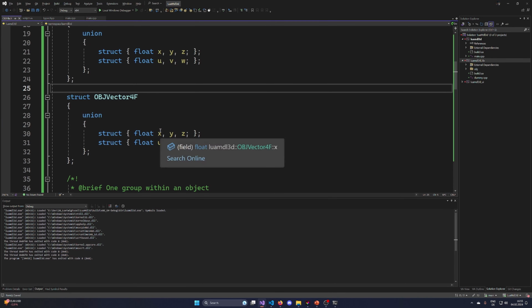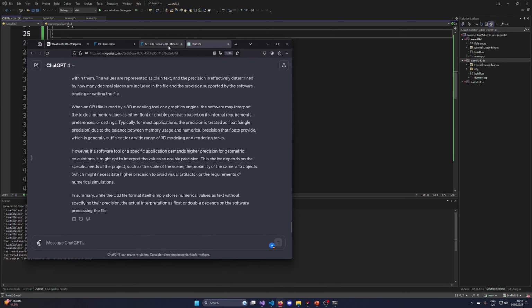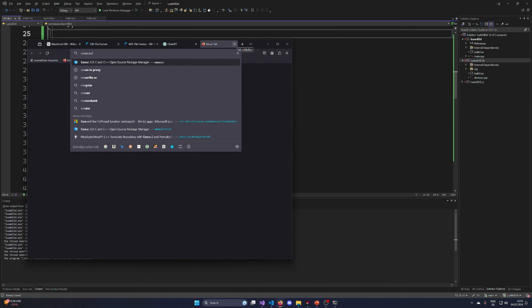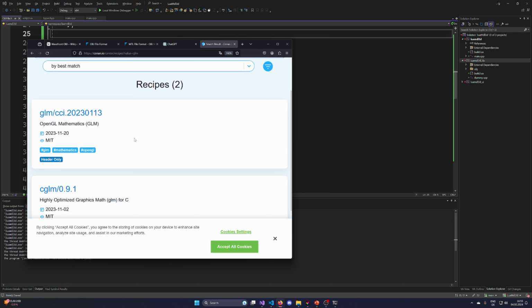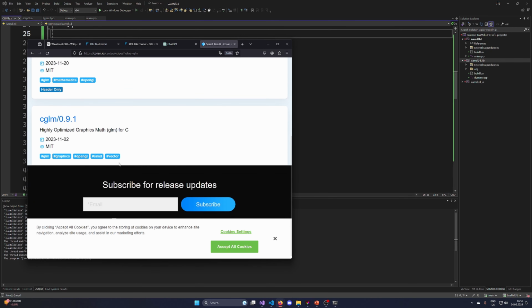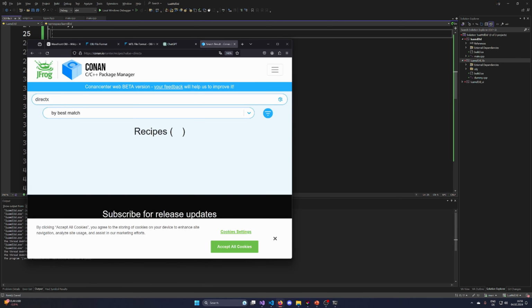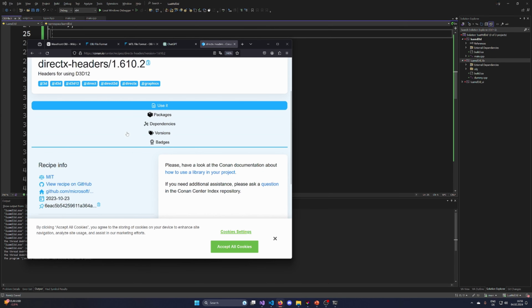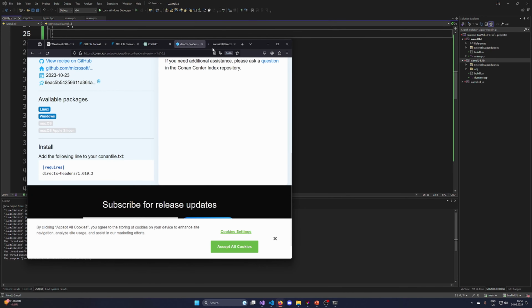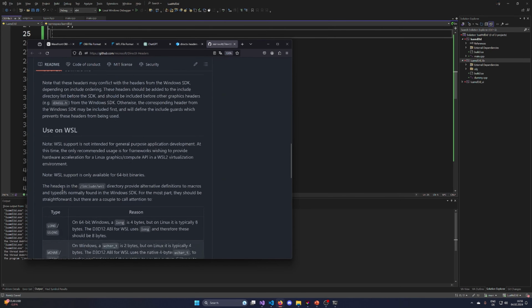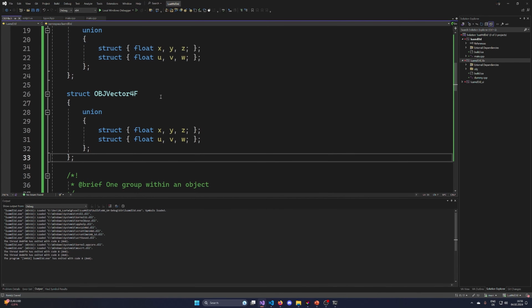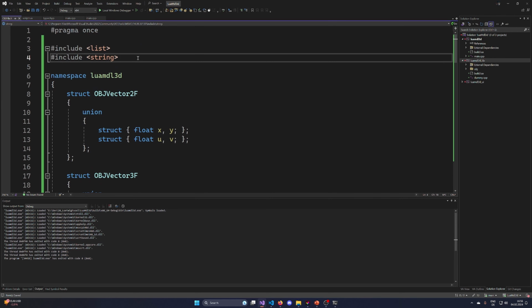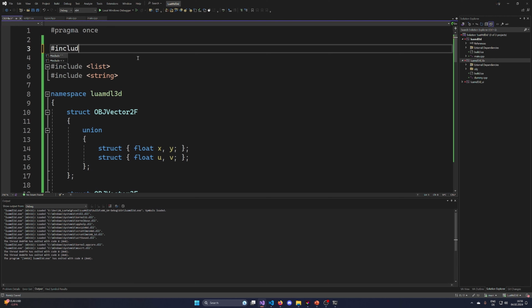We could also use some math library. Is there some math library available? Like GLM, OpenGL Mathematics, highly optimized mathematics. DirectX math is probably not in here. DirectX headers, that's interesting. These are probably things that you don't really need. So at the end, this tool is not going to be cross-platform, so I can also include DirectX math.